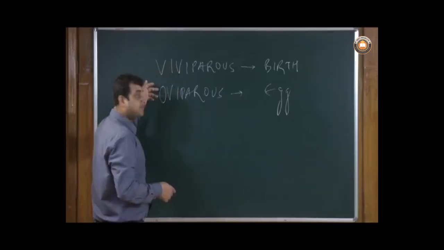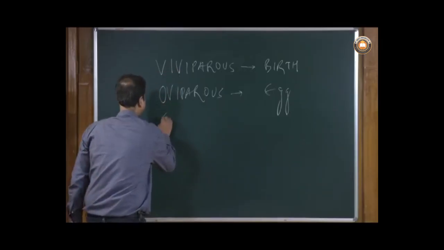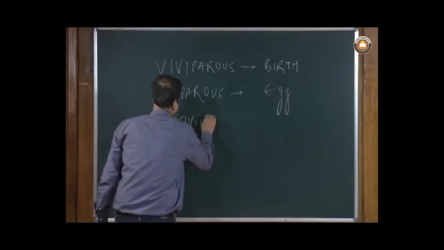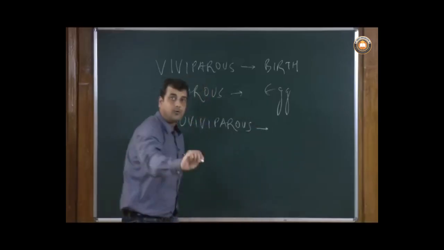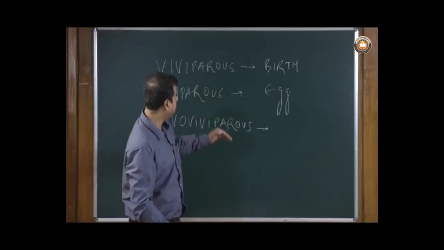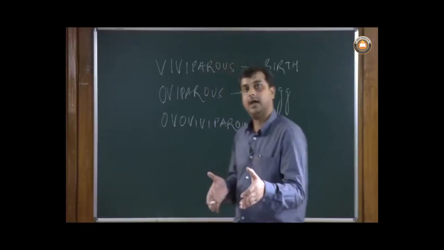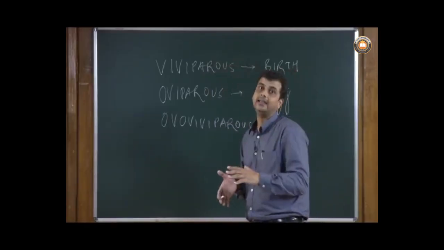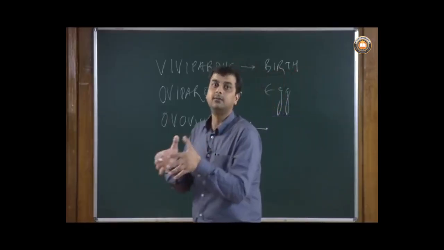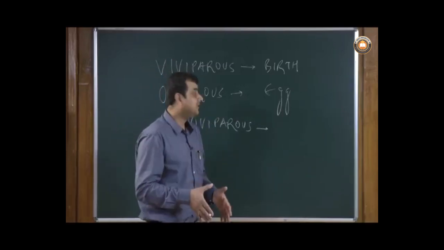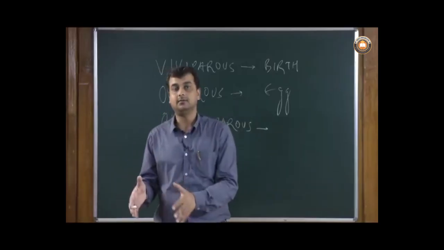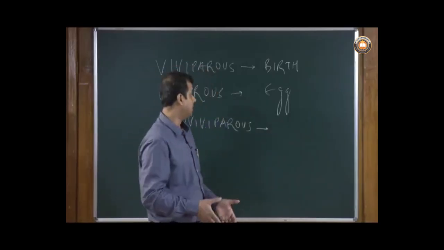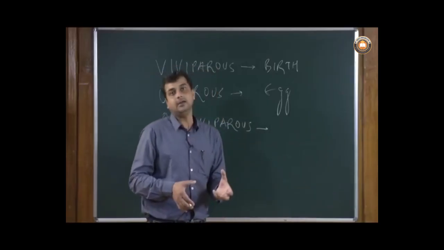Well, we have a mixture of these two, and we call it ovoviviparous. In ovoviviparous animals, they are egg laying animals, but the egg is not laid as such. The egg is getting developed inside the body, and the young ones are getting hatched out. Young ones are getting birthed, or getting out from the body. So basically they are egg bearing animals.